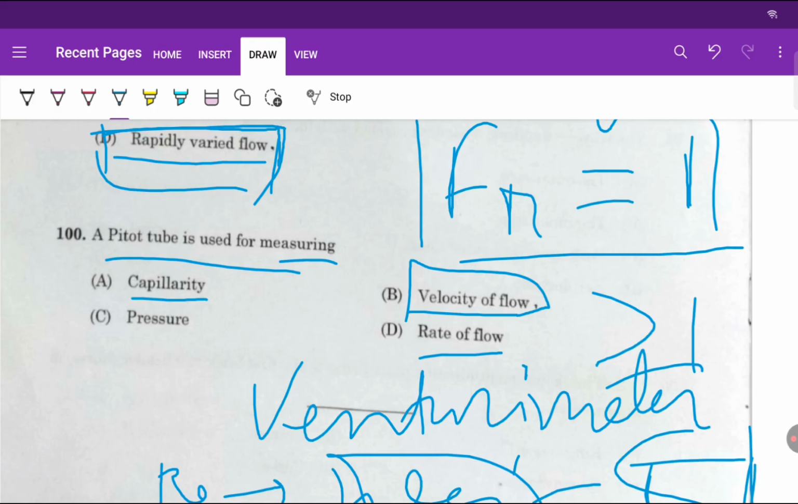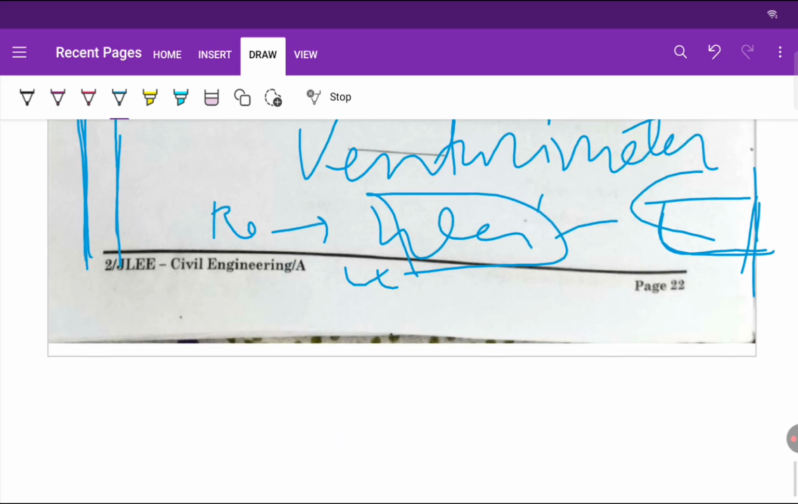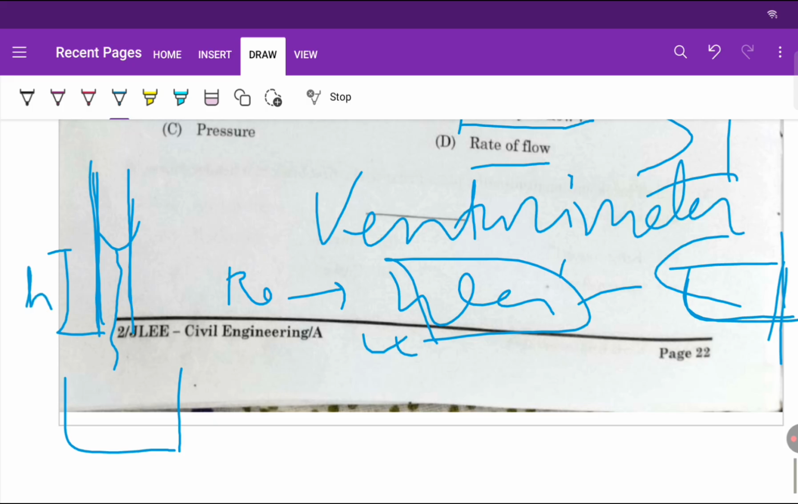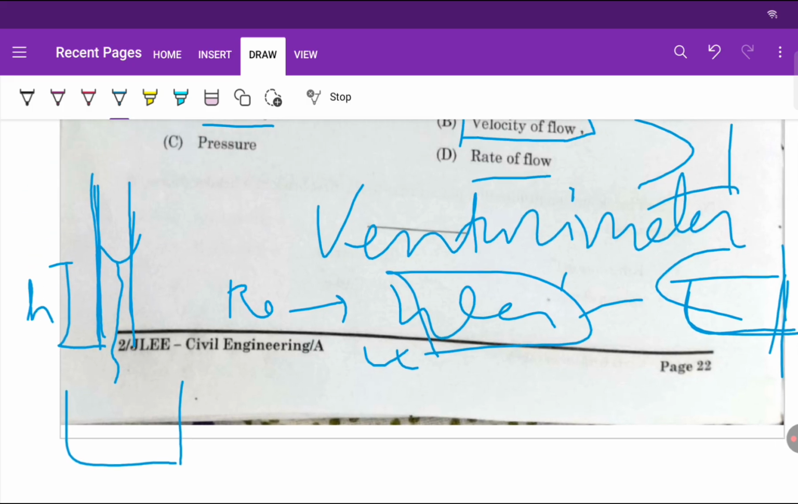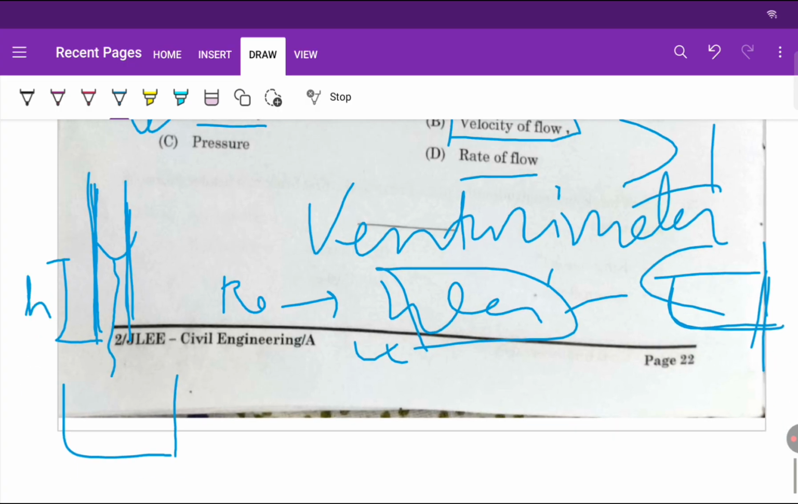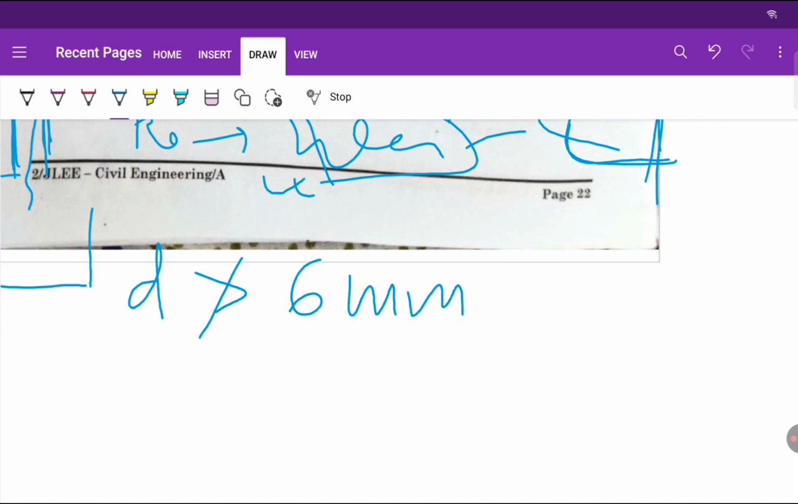Capillarity is the rise or fall when a small tube is immersed in a fluid, then the fluid will rise or drop. Okay, it will rise. So this rise is called capillarity. Okay, one thing: for capillarity to happen, the tube diameter should not be greater than 6 mm. If it is greater than 6 mm, then it will not show any capillarity.